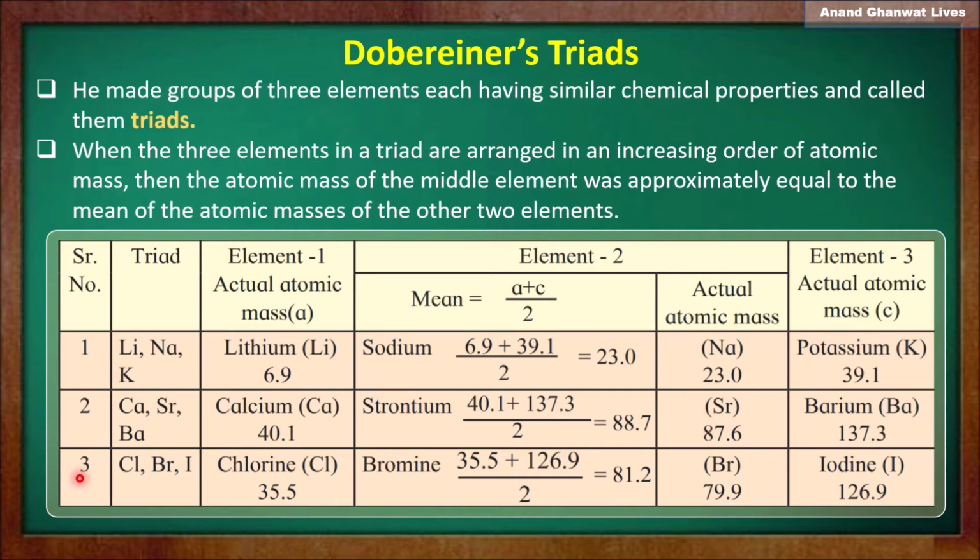Now in the third triad, chlorine, bromine and iodine. Atomic mass of chlorine is 35.5. Atomic mass of iodine is 126.9. So the mean of 35.5 and 126.9 is equal to 81.2. Now atomic mass of bromine is 79.9. These two figures are approximately matching with each other. Therefore here also the law of Dobereiner is followed.